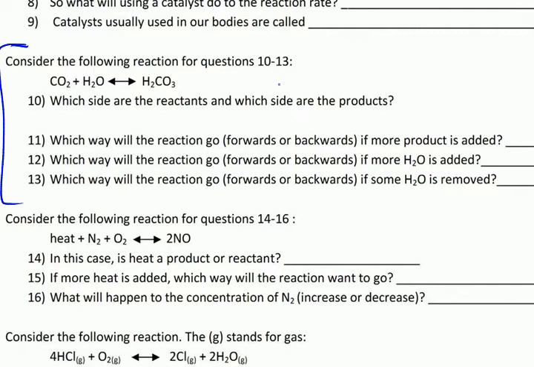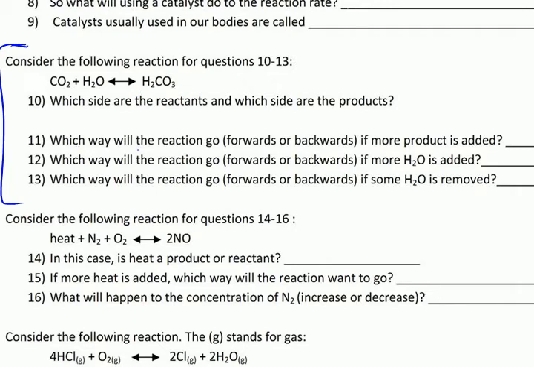Now, what we want to know is how these rates are going to change when we disturb it. Okay, and there are different ways we can disturb it. So, for example, first of all, let's establish which sides are reactants and which sides are products. These are the reactants, CO2 and H2O, and the product is H2CO3.